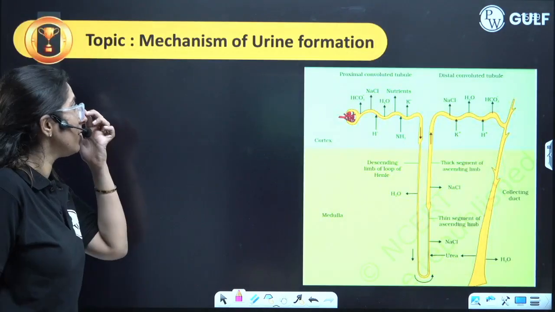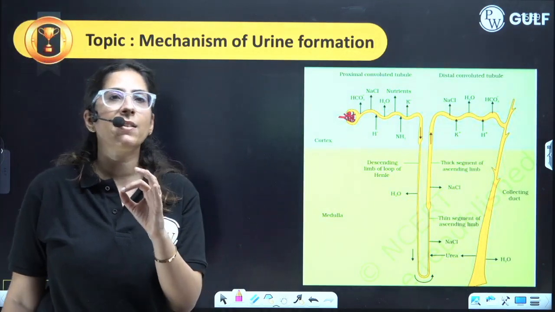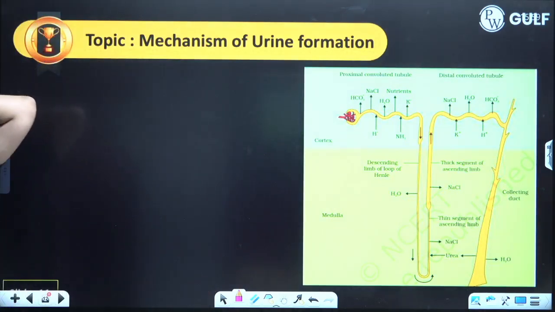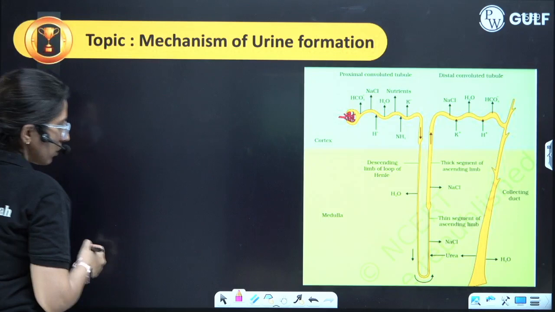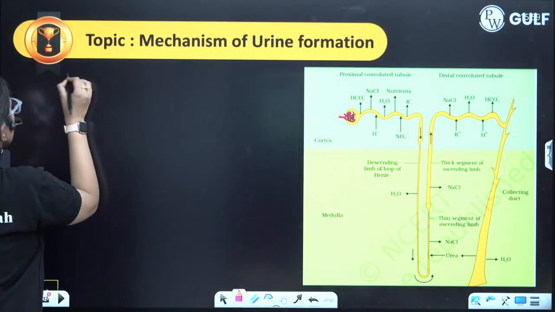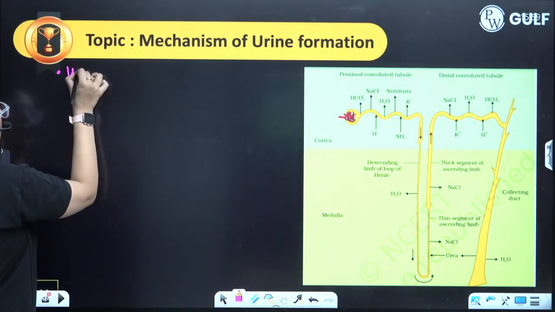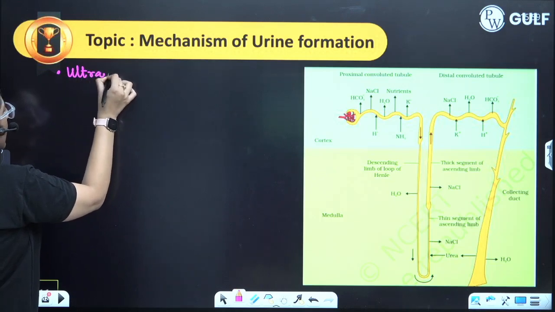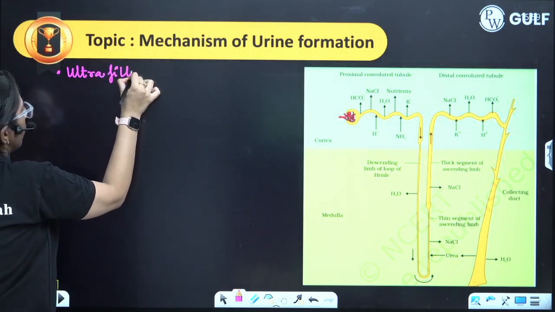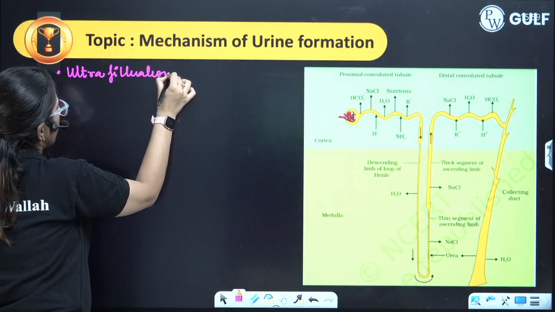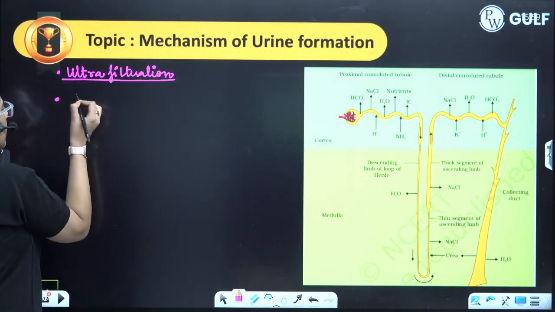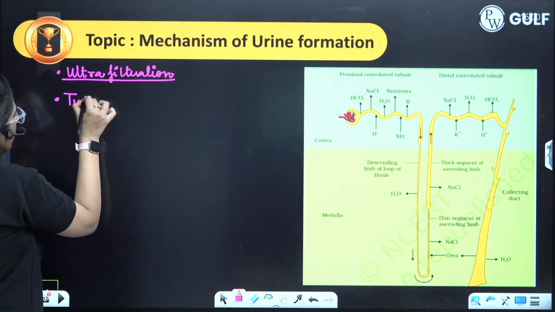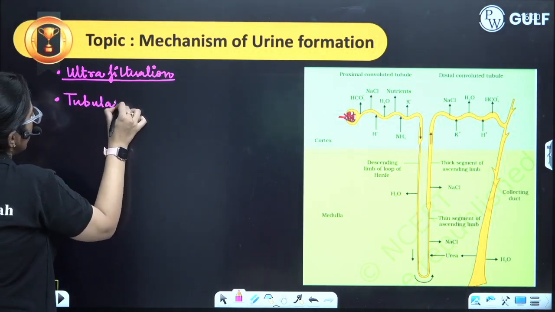Now, let's talk about the mechanism of urine formation. Let's understand this concept of urine formation, that how does urine formation occur? So, here 3 steps are involved. One is ultrafiltration. Second is the tubular reabsorption.